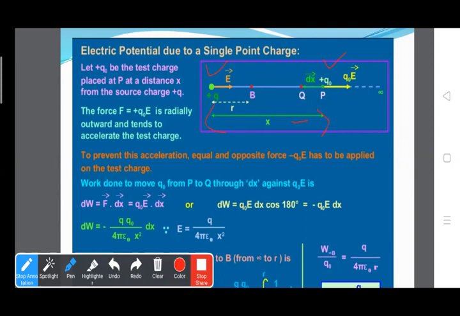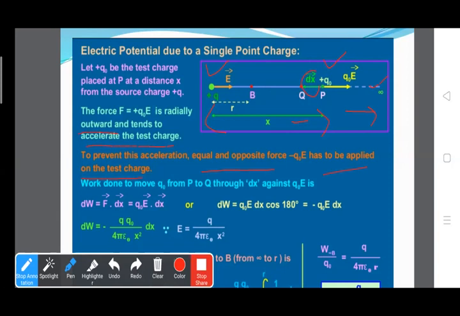So the force experienced by this charge is Q naught E. The direction of the electric field is in this direction, so the force is in this direction. F equals Q naught E is radially outward and tends to accelerate the test charge. Clear? So to prevent this acceleration, an equal and opposite force, minus Q naught E, has to be applied on this test charge.